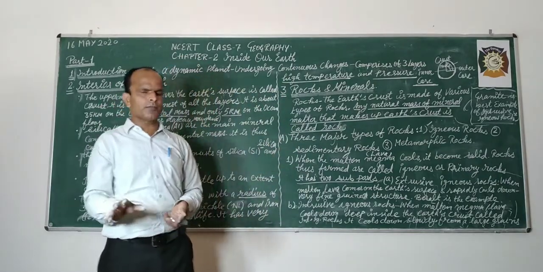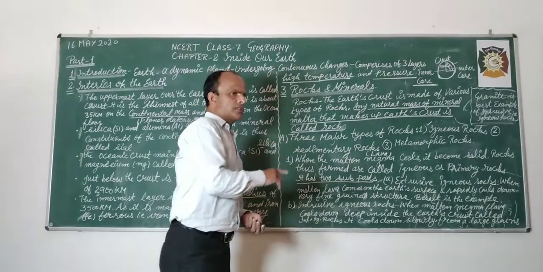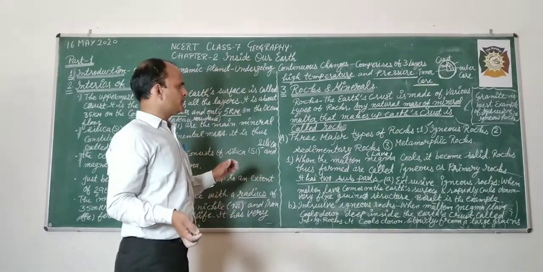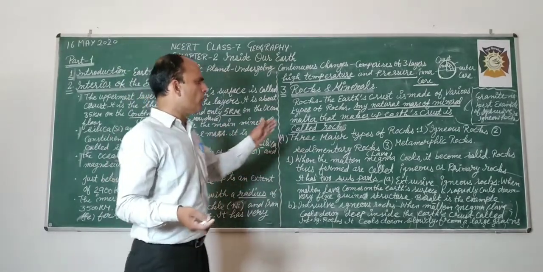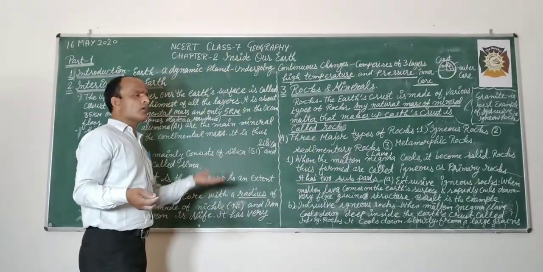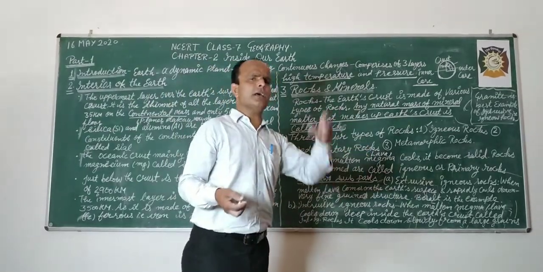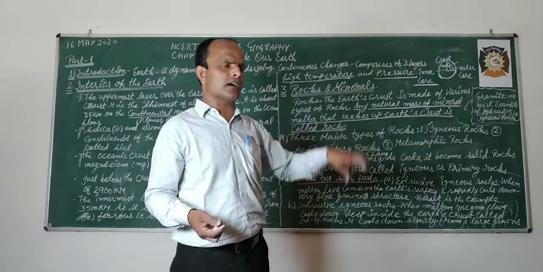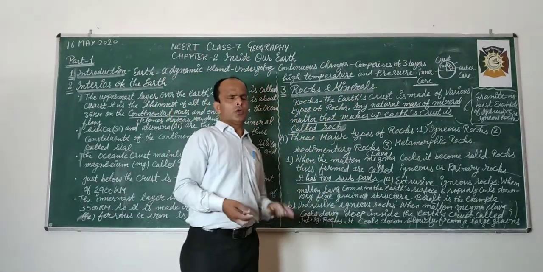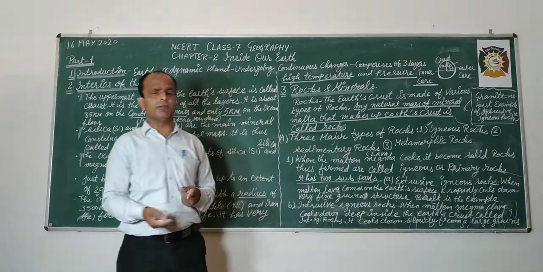Rocks are of three types, as we have discussed. The first part is igneous rocks. These are formed when the molten magma cools and becomes solid. Rocks thus formed are called igneous rocks. जब पिघला हुआ लावा बाहर आता है, पिघलने के बाद वो एकदम सख्त हो जाता है, और वो आग्नेय शैल का निर्माण करता है. It has two subparts, intrusive and extrusive.